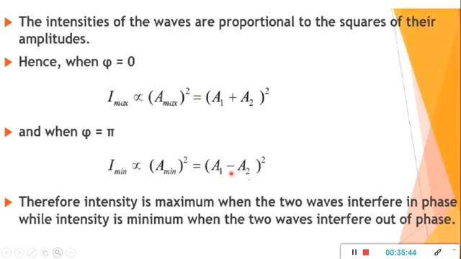Clear? So in the next lecture, we will solve a few numericals based on the topic which we have covered till now, and I'll start with stationary waves. Till now we have studied progressive waves, the wave which is moving continuously. In that we have to give more importance to superposition of waves, its derivation, and the types and properties of progressive waves. Clear? So I hope it is clear till here to you all.